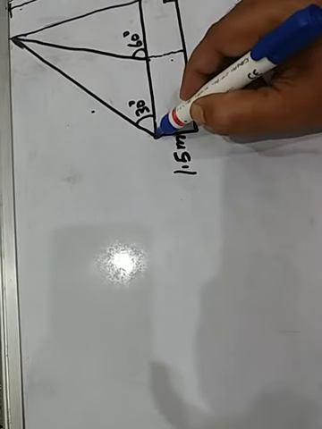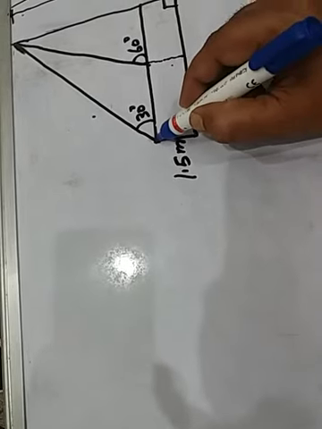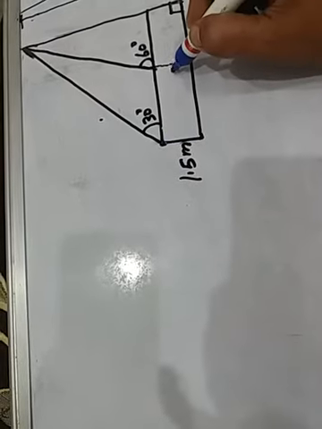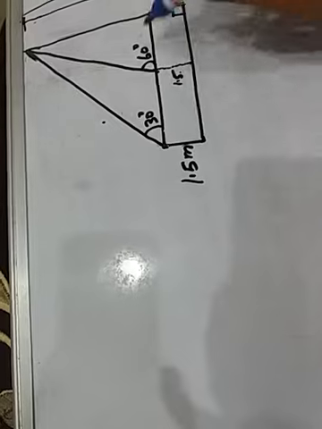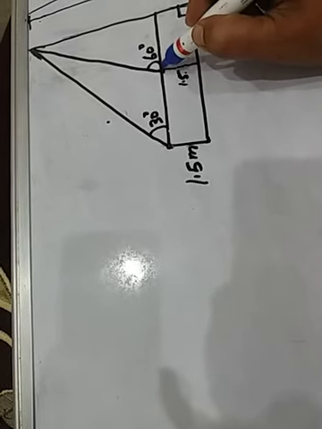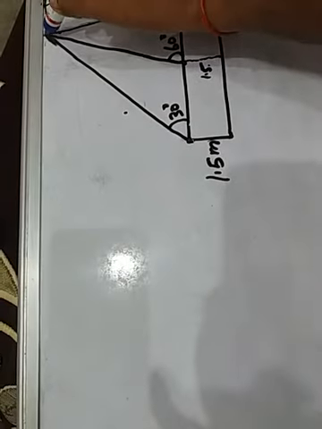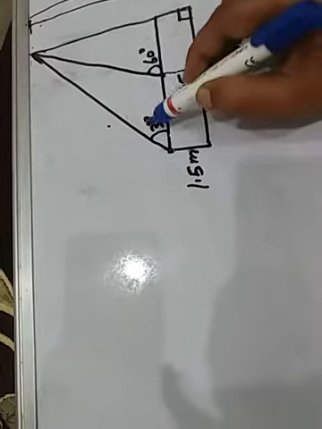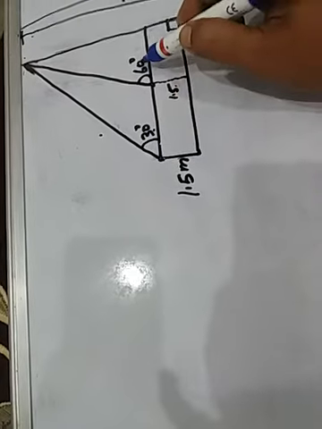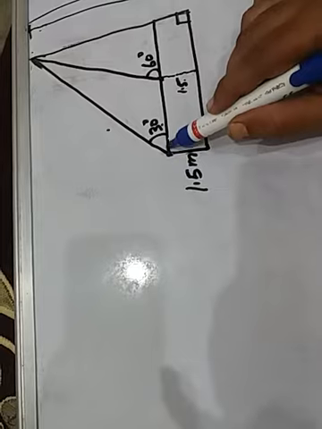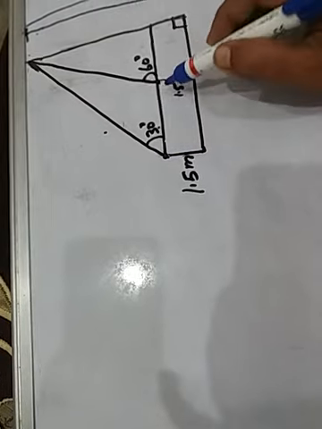At the beginning, the boy's eye was here. After some time, the boy reached over here. It is also 1.5. And now at this point, the angle of elevation from here to the top of the same building increases from 30 degree to 60 degree because the inclination angle increased. Now we have to find out the distance traveled by the boy towards the building.